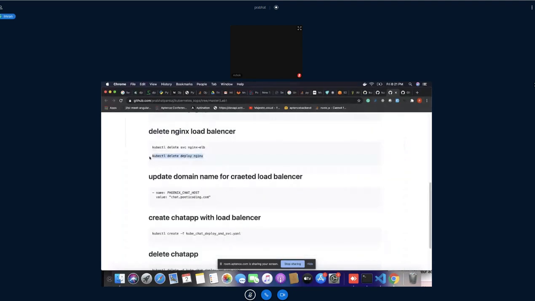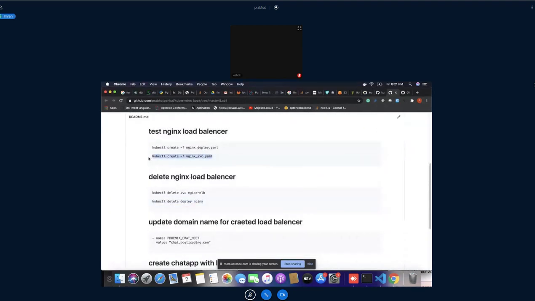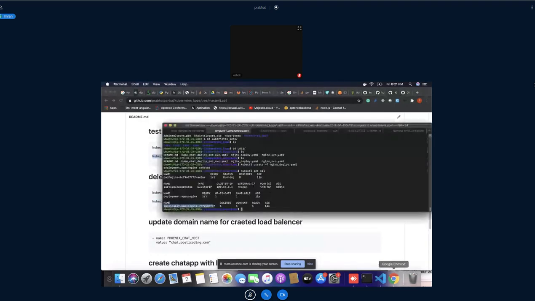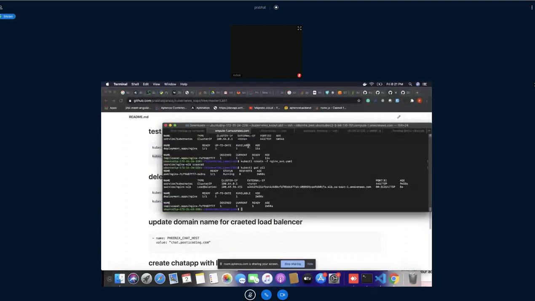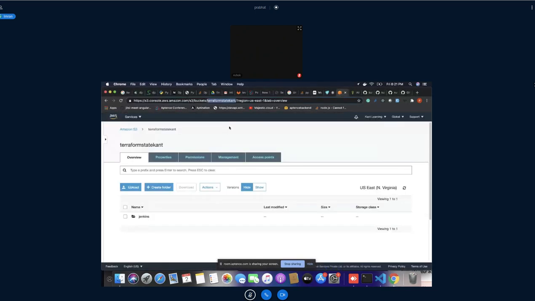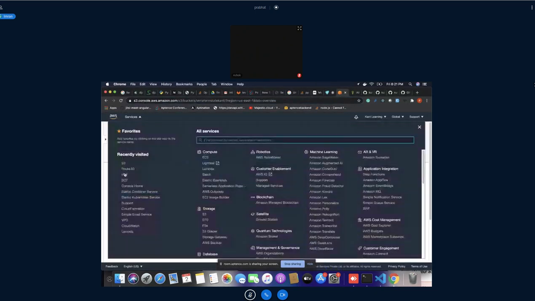If I create the SVC, if I run this one, what will happen? It will create a service. So you can verify it from here. See here, they have created a load balancer endpoint. See, in a single line, they have created this thing for us. You can verify it from here as well.